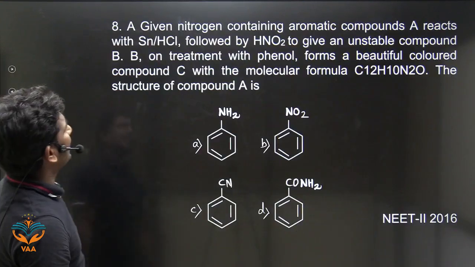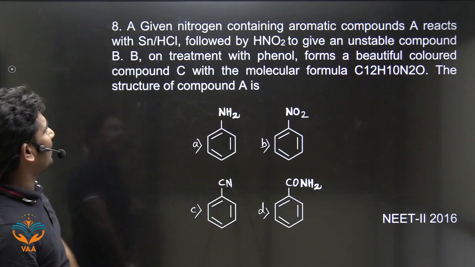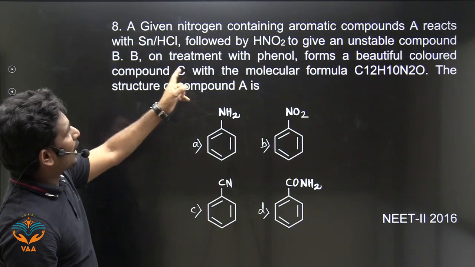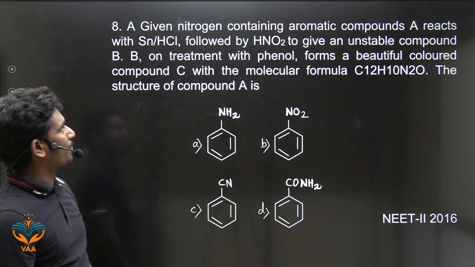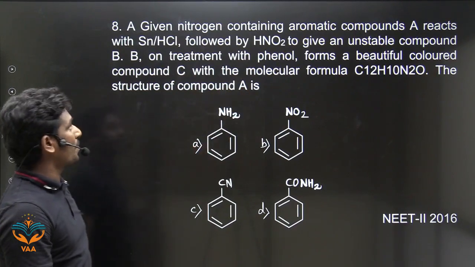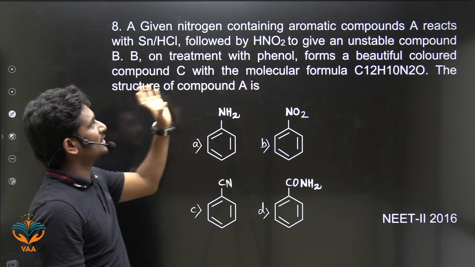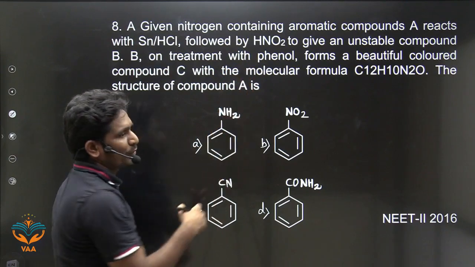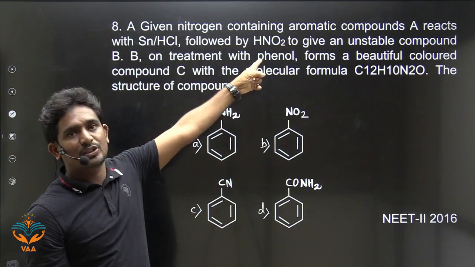The next one: a given nitrogen containing aromatic compound A reacts with Sn in the presence of acid, followed by HNO2 to give an unstable compound B. B on treatment with phenol will form a beautiful colored compound C with a given molecular formula. So what is this reaction? Sn in the presence of HCl followed by HNO2. HNO2 is a diazotization reagent.